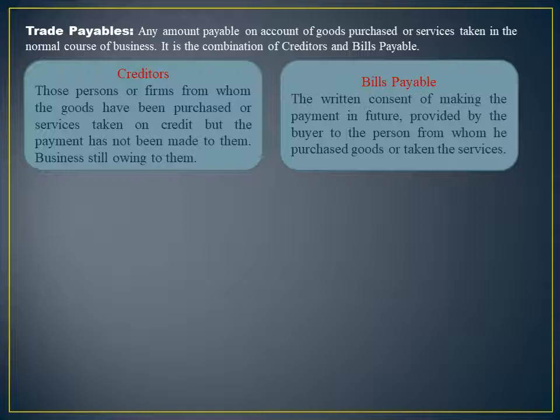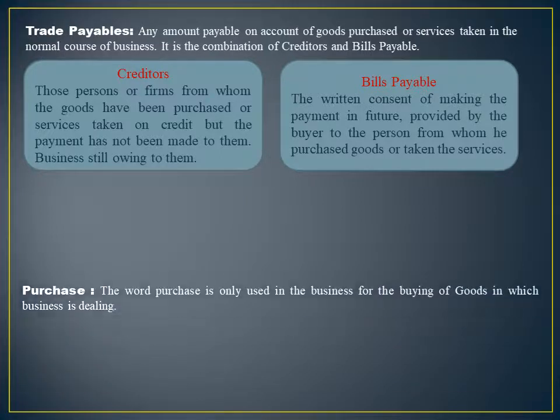That paper document is considered to be the bills payable for the business who has to make the payment. Or simply you can say a written consent provided by the buyer to the person from whom he has purchased the goods or the services has been taken. That written consent paper is known as bills payable. The combination of these two will be considered your trade payables.